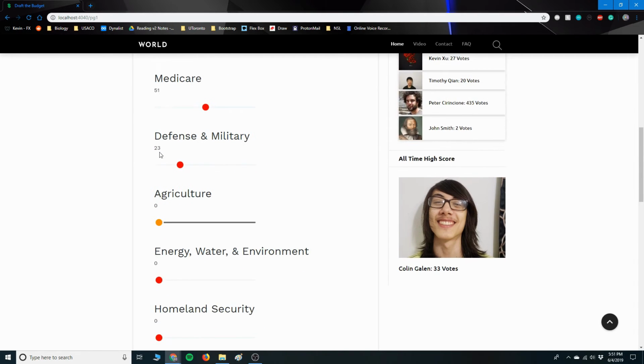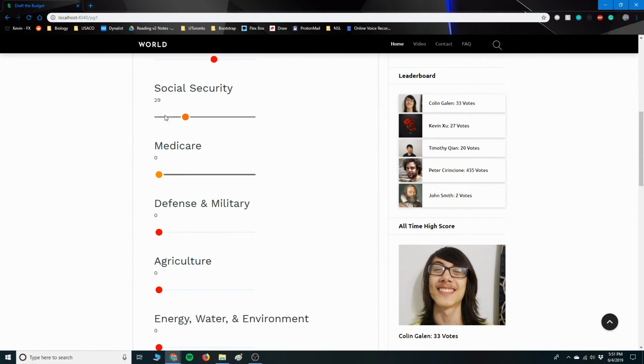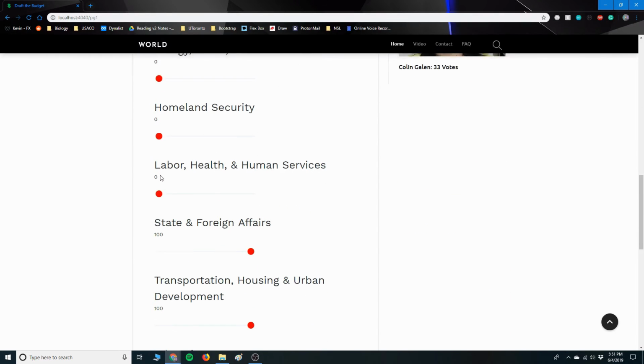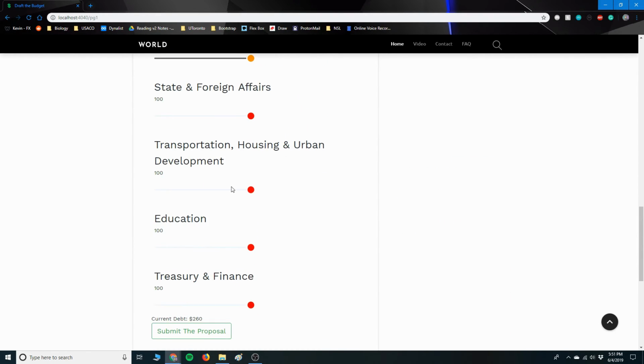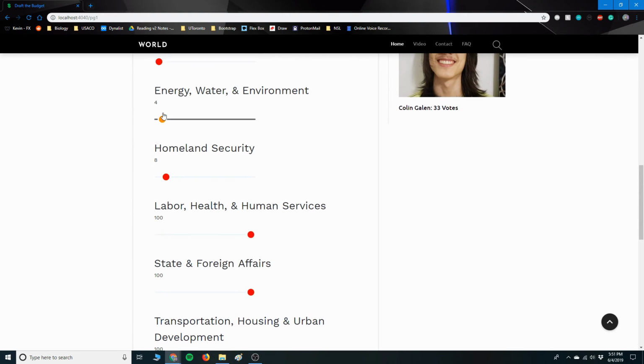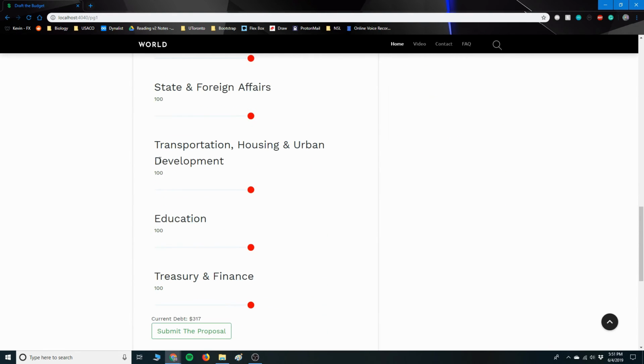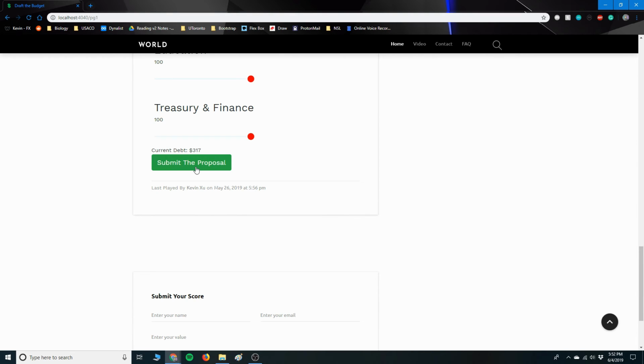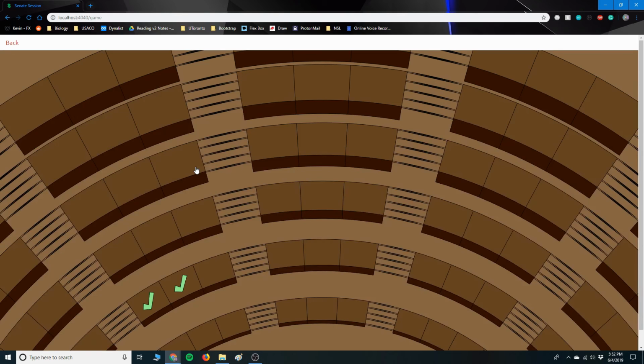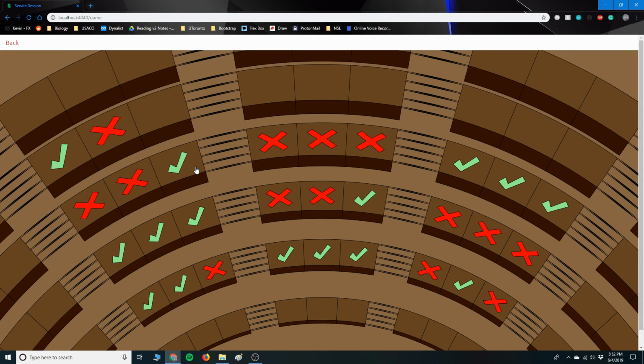All these values are randomized. How well are you able to formulate a plan for these senators? So remember, I only have 17 debt, but I think that's fine. So now the bill is sent to the Senate chamber where the budget is evaluated by various senators. Due to visibility issues, there are not 100 senators, but it still moderately represents the decision process. If the user's budget, aka me, gets 50% of the Senate approval, the budget is then accepted and the user